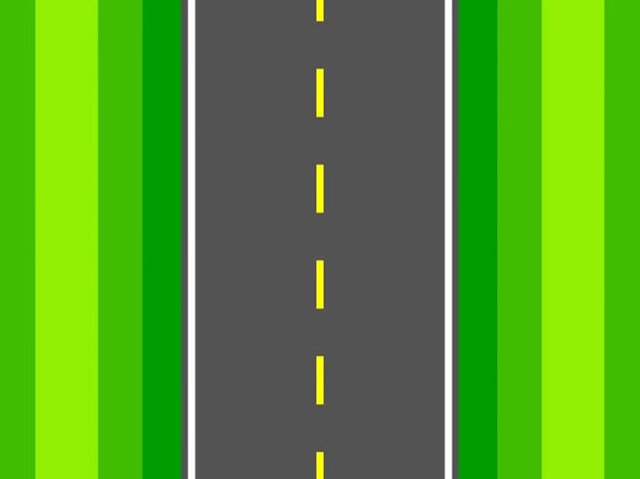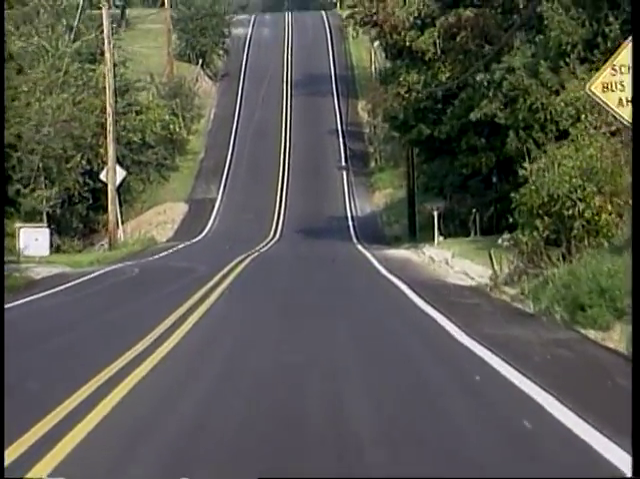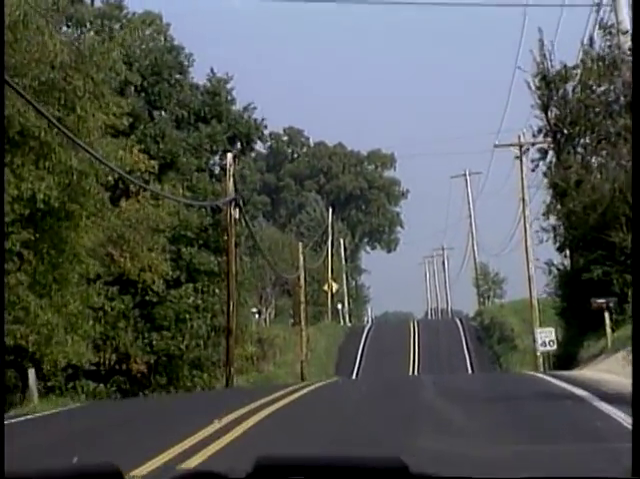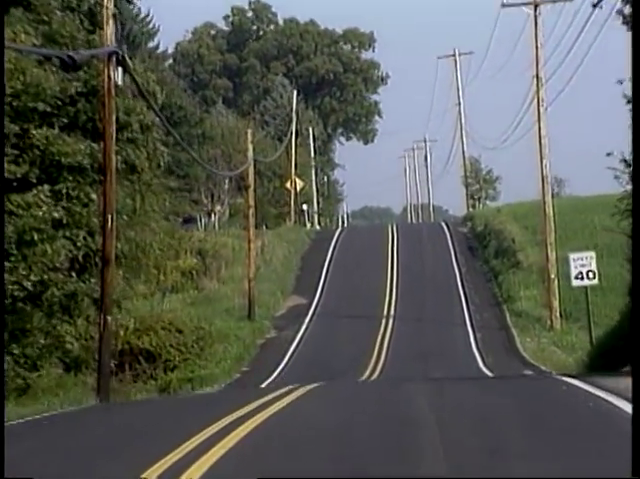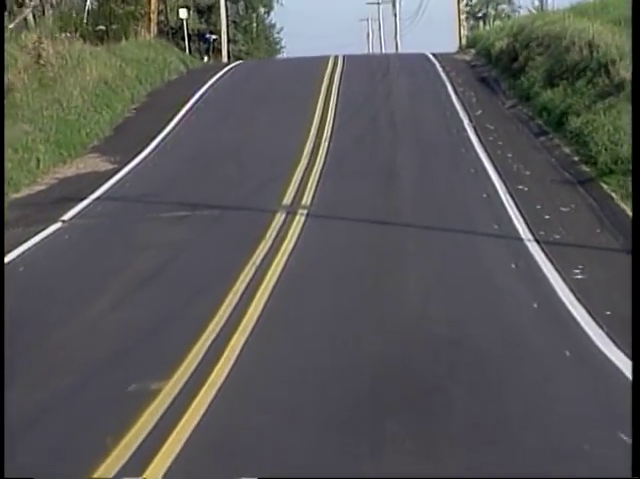For example, on a two-lane road, the solid white line to the right marks the edge of the roadway. The yellow line on the left separates you from oncoming traffic, but double solid yellow lines on your left means that it is not legal for either you or oncoming traffic to pass.